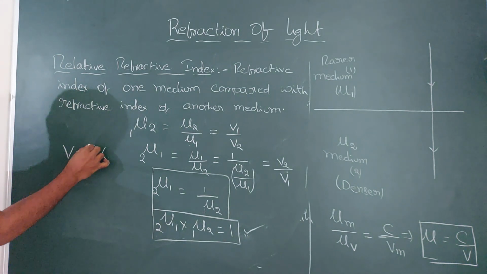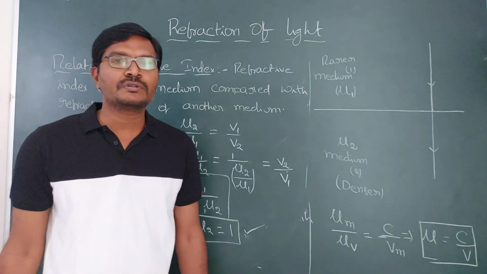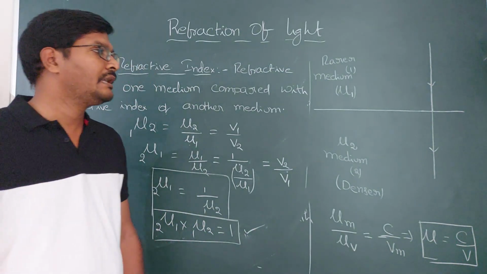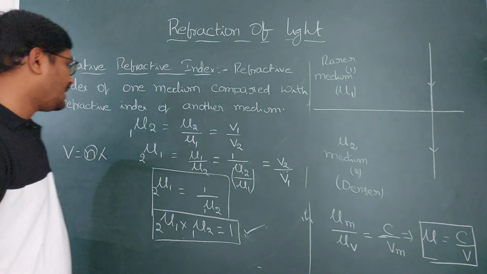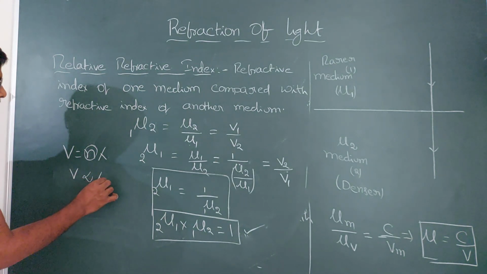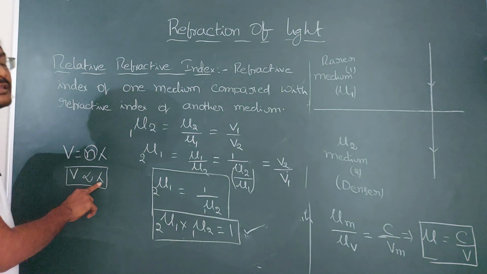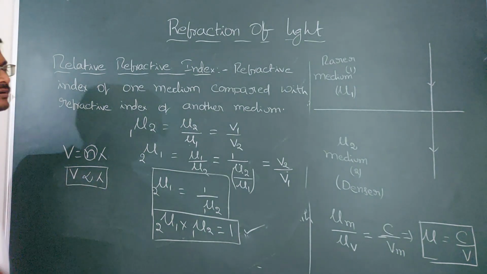The frequency is nothing but the source. Whatever frequency it has released from the source, it moves with the same frequency in another medium also. Frequency is constant, so velocity is directly related to lambda. That means as the velocity increases, wavelength also increases. As the velocity of light decreases, the wavelength of light also decreases.